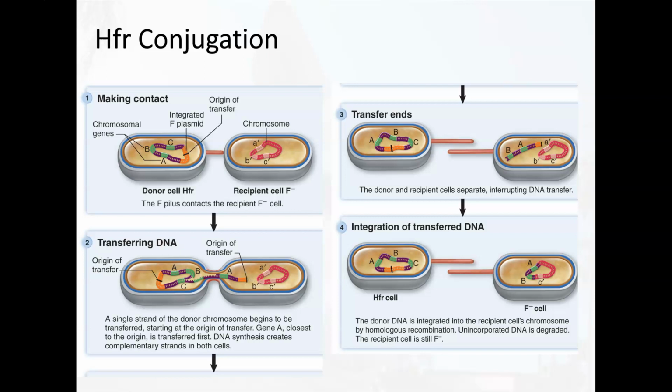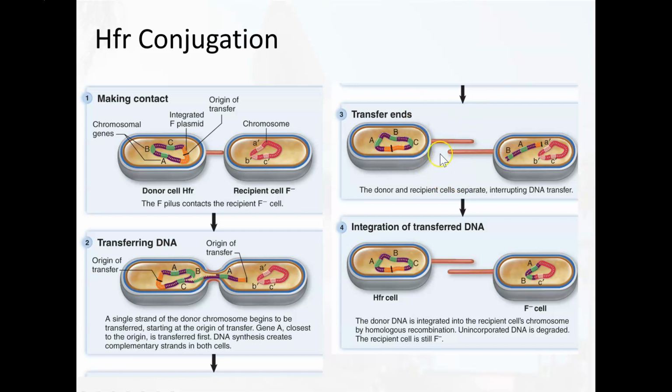So what happens here is when the piece of DNA is starting to get shared, only some of it gets through. And what's interesting is that the genes that are closest to the origin of transfer are going to get transferred in a certain order: A first, and then B, and then C. So in other words, the closer a gene is to the origin of transfer, the more likely it's going to get to the other bacteria before the sex pilus breaks off.